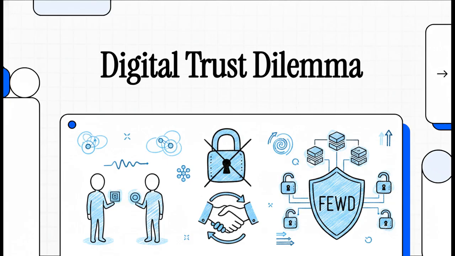And just as importantly, how do you do it without handing over all your private data to some central authority who might end up leaking it? Well, for decades, we've kind of just had to compromise. But today, we're diving into a fascinating academic paper that outlines an absolute game changer. It's called the Feud Protocol, and it actually solves this dilemma without sacrificing fairness or privacy.